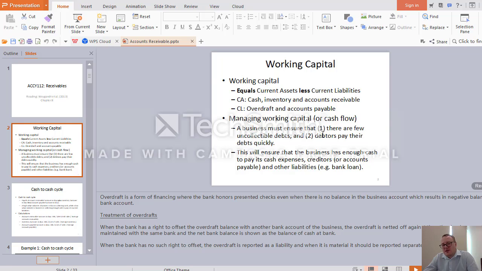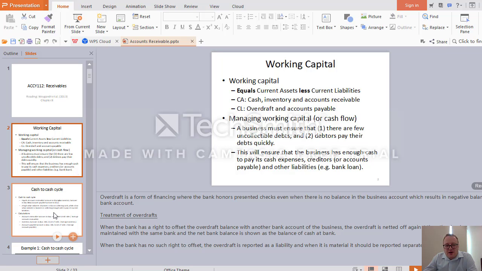And of course, managing working capital well means that there are few uncollectible debts, and the debtors pay the debts quickly, but you pay your debts slowly. So all these are the conditions for efficient management of working capital. And cash, as you know, cash is the king, and we need cash for all sorts of purposes: to pay dividends, to pay various expenses, to pay the bank loan, and so on.